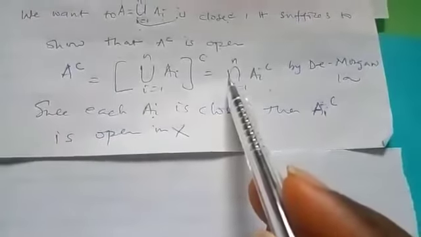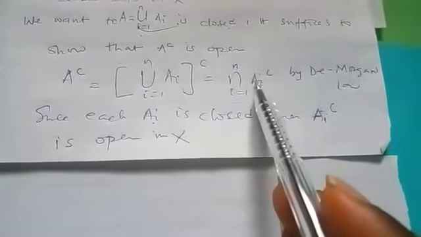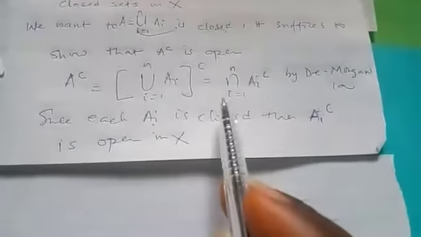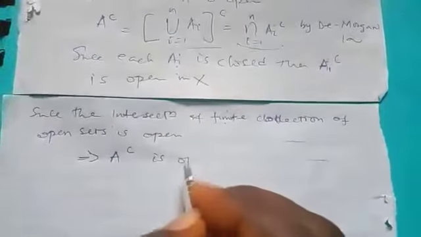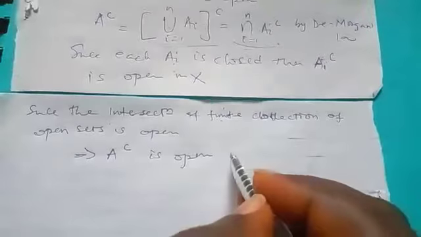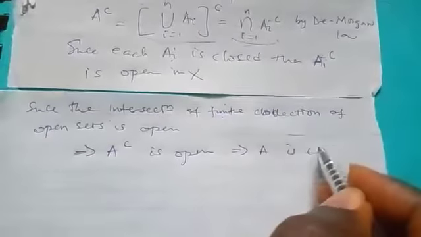Then the question now is: the intersection of all of them, is it open? We know that in any topological space, the intersection of a finite collection of open sets is open, so definitely the whole of this is open. So this implies that A complement is open. And anytime A complement is open, this implies that A is closed. So that is that about that.